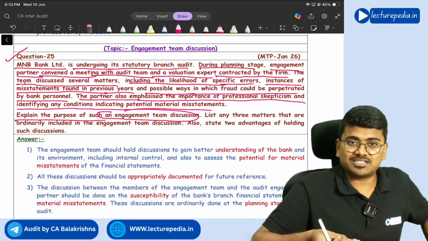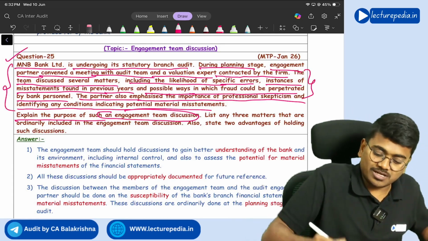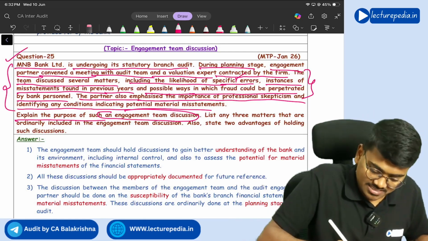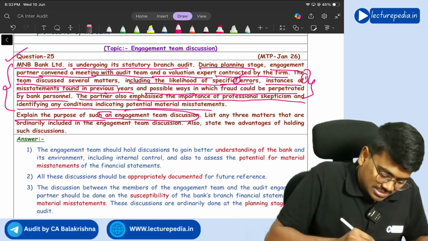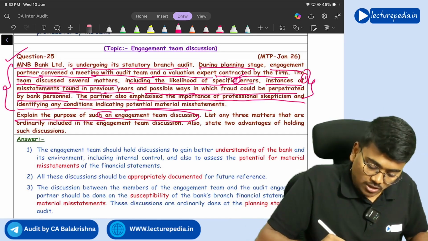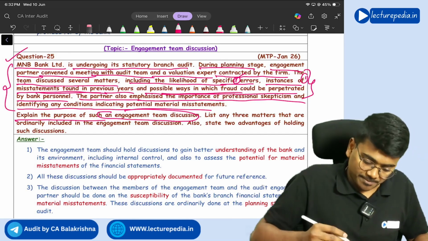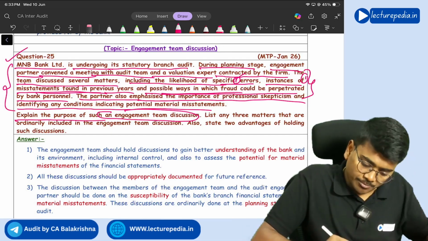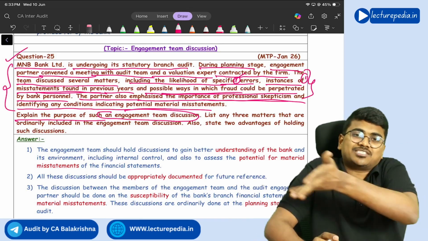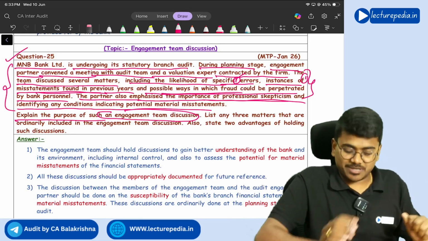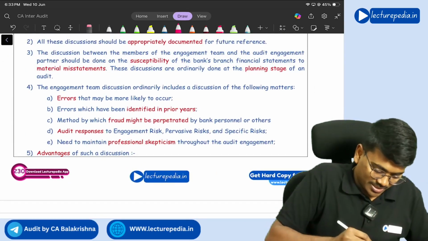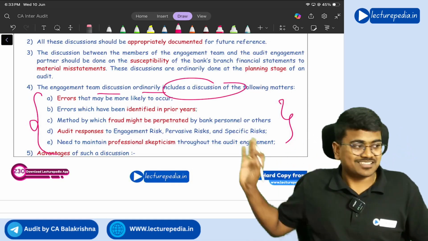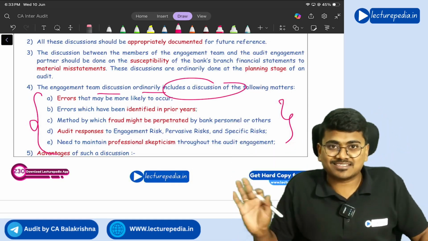What is the purpose of engagement team discussion? Same points which they have told in the question: for discussing likelihood of specific errors, for discussing instances of misstatements found in the previous year, and also discussing possible ways of fraud that can happen, and discussing importance of professional skepticism. All these are the purposes for which this engagement discussion will happen. Same points you will write. So see, same points you will get here. If you see, the engagement team discussion already ordinarily includes following discussions, same points. So question itself is having the answer.